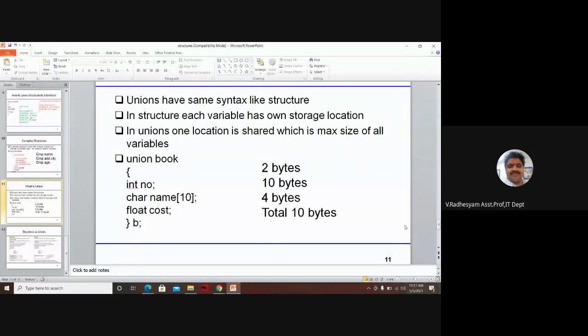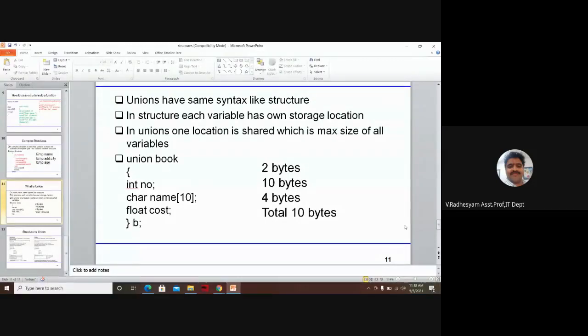Only one value is active at one time. All the remaining data types will share the same memory. In a structure, each and every variable has its own memory location.